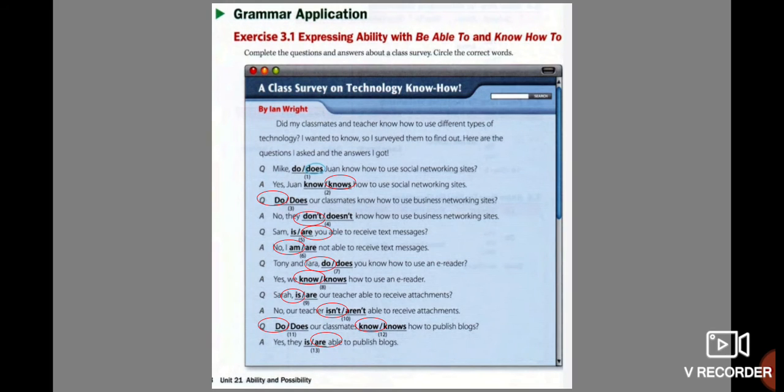So in that case, number 1, the correct answer is knows. Number 3, do. Number 4, don't. Number 5, are. Number 6, am. Number 7, do. Number 8, no. Number 9, is. Number 10, isn't. Number 11, do. Number 12, no. And number 13, are. Okay, excellent.